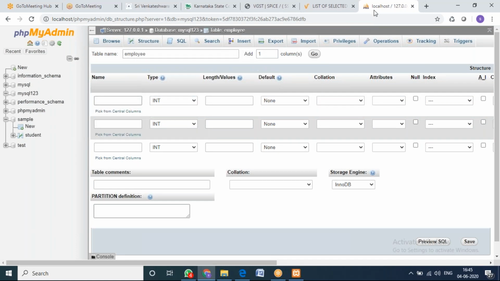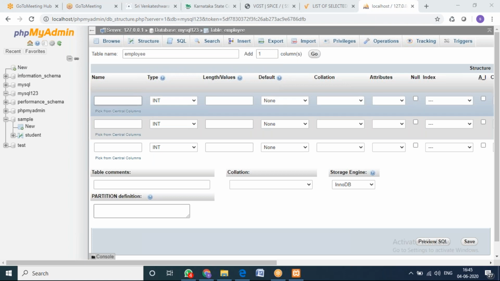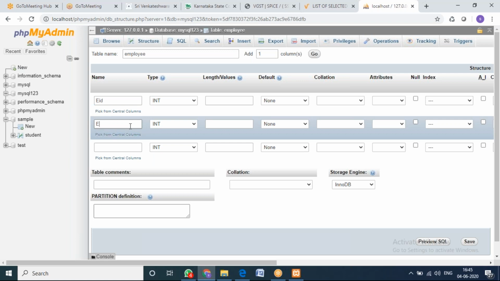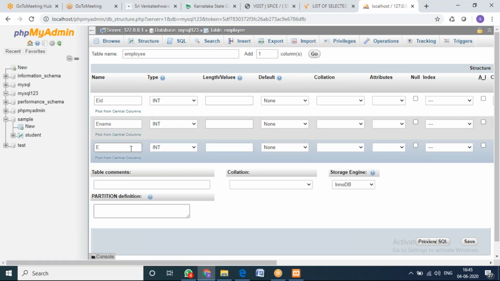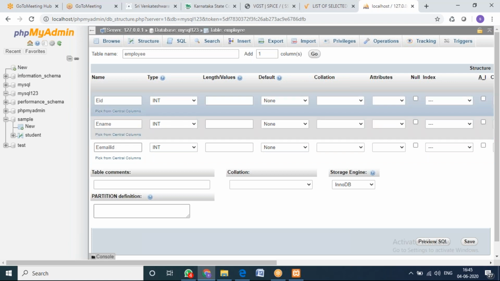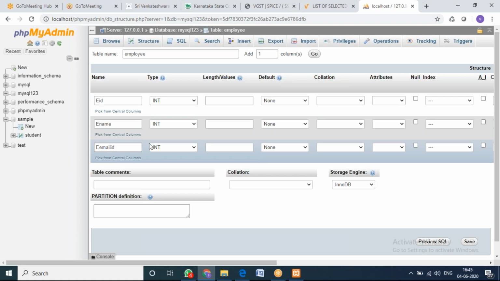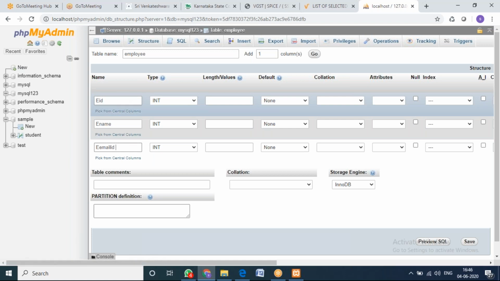Now we need to give what are the attributes or what are the fields. I'll say like employee ID, employee name, then I'll also say employee email ID. Okay, one more thing I want all of you to understand here. Why I am giving this notation. For student I gave SUSN number, SID, SName, SEmail ID. Like that you should use notation. This is called global notation. Just for better understanding, we'll be giving like this.